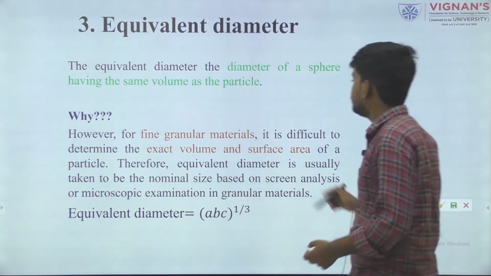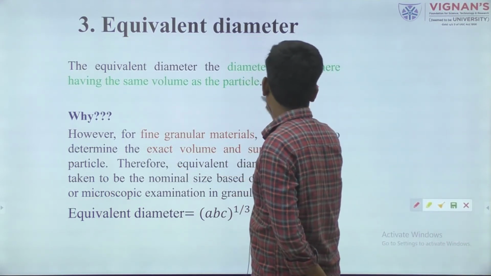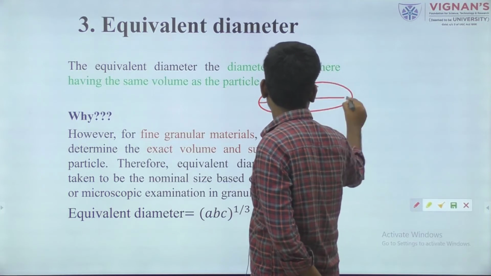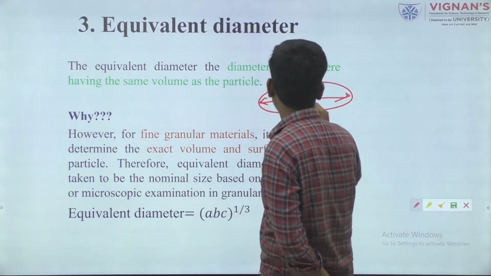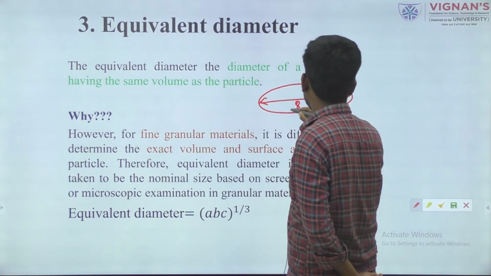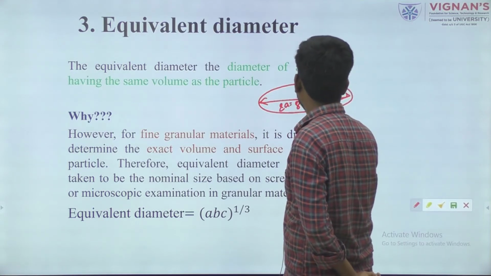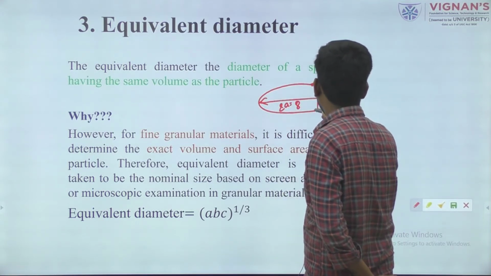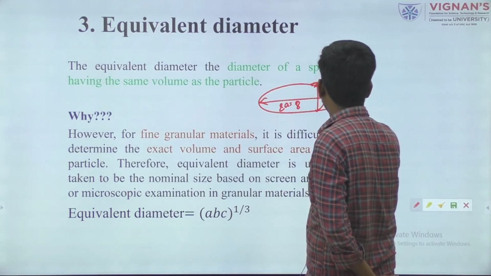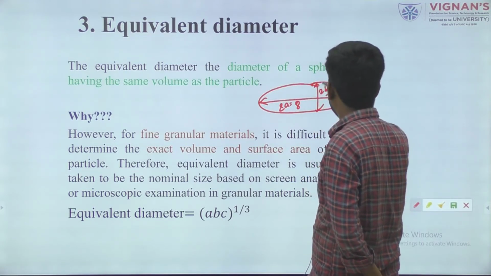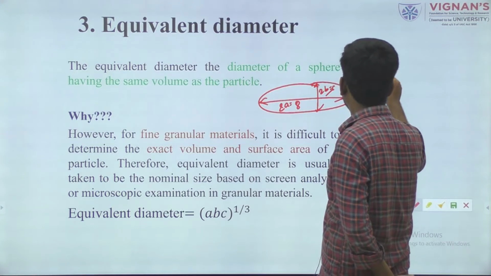For example, if a material has a 2A value of 8, the 2B value will be 6, and the 2C value will be 4.